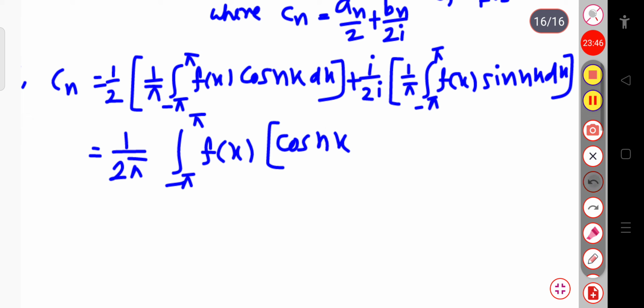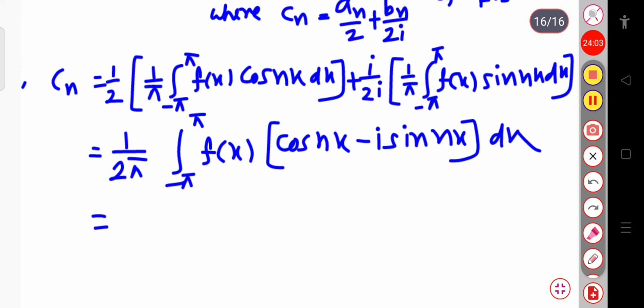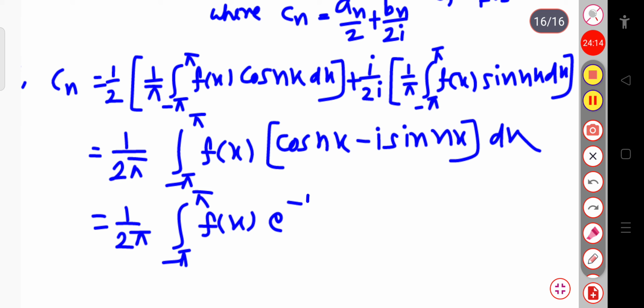So I can write minus i sin nx. Taking f of x common, and here your dx. Now I can write this equal to 1 by 2 pi integration over minus pi to plus pi f of x, and this total bracketed term is equal to exponential minus inx dx.